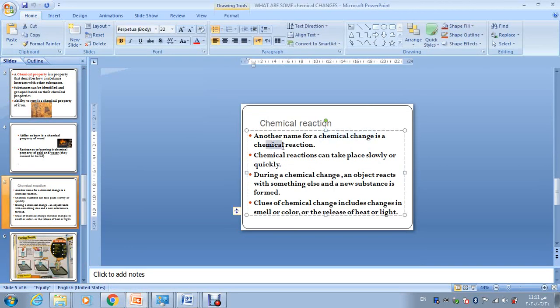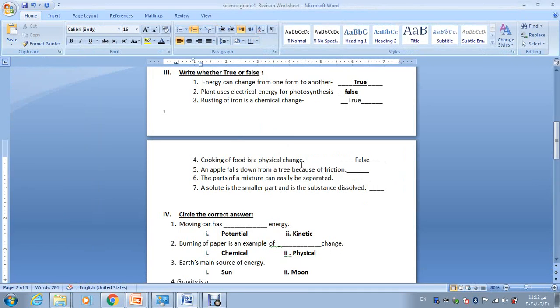or chemical reaction takes place slowly or quickly. It's when an object reacts with something else and a new substance is formed. So we can have a new smell, a new color and release of heat, right? So when you're cooking a soup or cooking macaroni or doing anything, there's a chemical change, because it has a new different smell and a new different color. There's more than one object together, they create something else, a new substance is formed. So it's a chemical change.